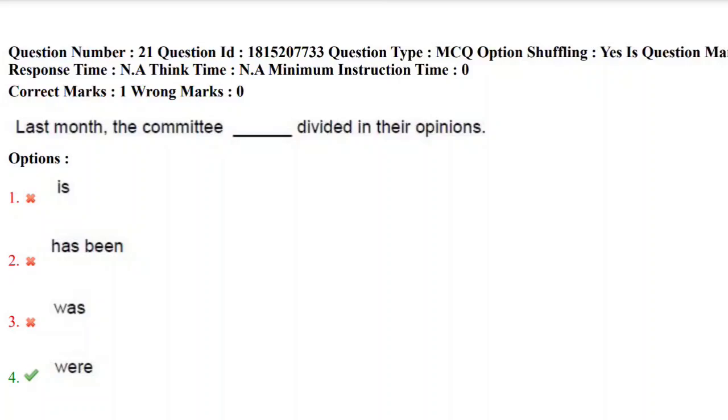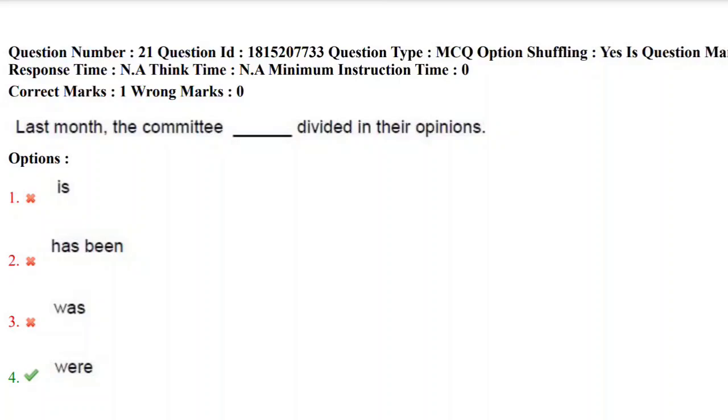Yes, don't get confused here. The word committee is a collective noun. We can use either was or were. Both options can be correct, but here after the blank, divided in their opinions. In this sentence they are expressing divided in their opinions, multiple individuals involved in that committee, and they are talking about their individual opinions.